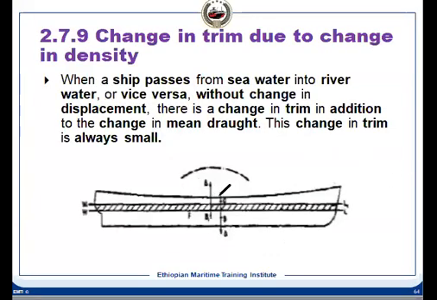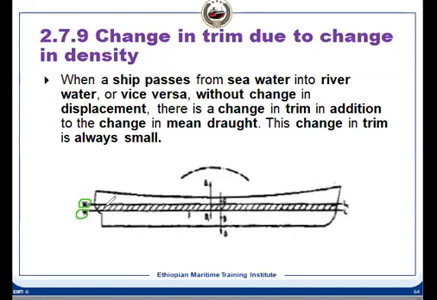So this is the situation now. Trim is related to the longitudinal stability. In this case, what will happen? Our draft has changed. Suppose this was the initial draft, and this is the final draft, because the ship has moved from one density to another. Why will there be a change in trim?